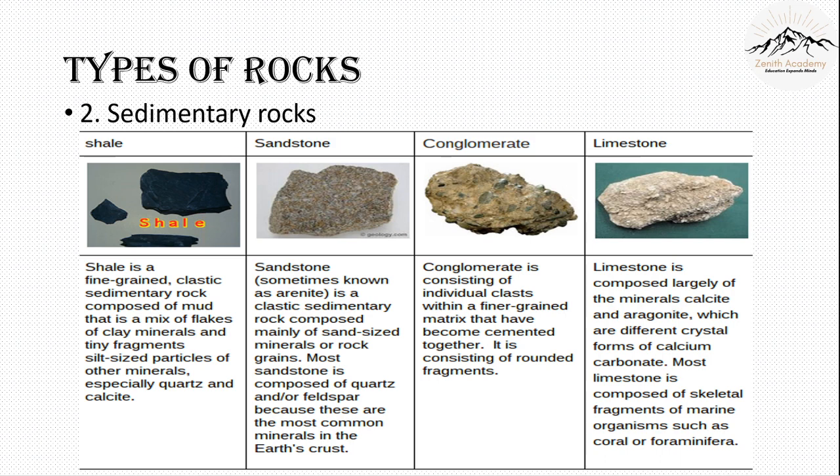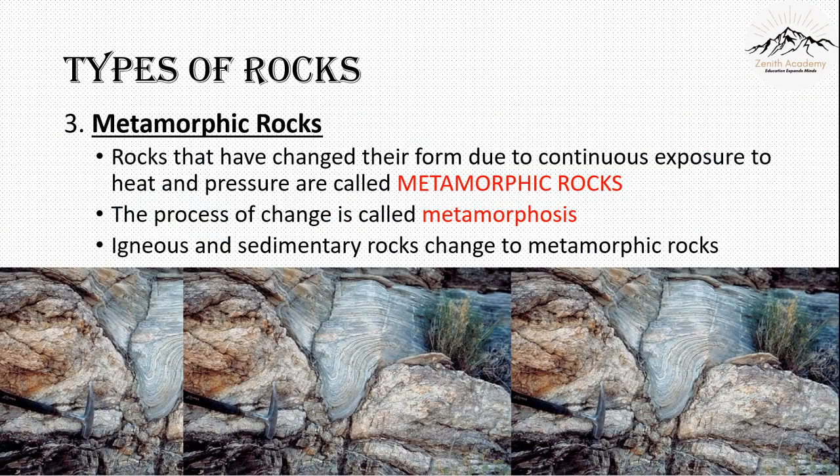Now let's move on to the third type of rock, that is metamorphic rock. Now I hope you remember I said igneous rock makes 95% and sedimentary rock makes 5%. So 100% of rocks are sedimentary and igneous. Then how is metamorphic rock formed? Metamorphic rocks are rocks that have changed their form due to continuous exposure to heat and pressure. So essentially they are igneous and sedimentary rocks and they go through a change. The change is known as metamorphosis and this change leads to metamorphic rocks.